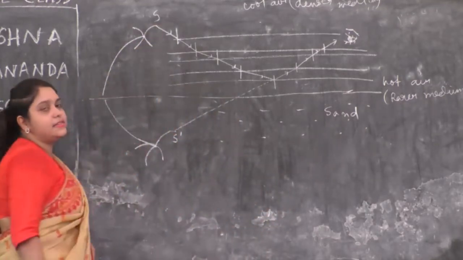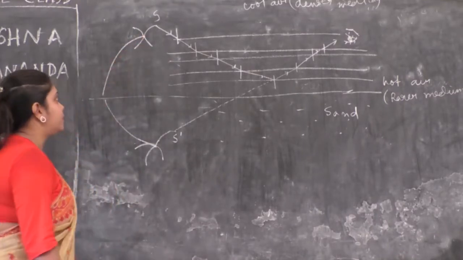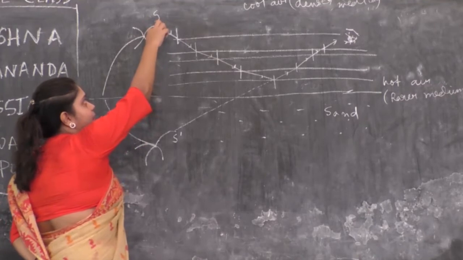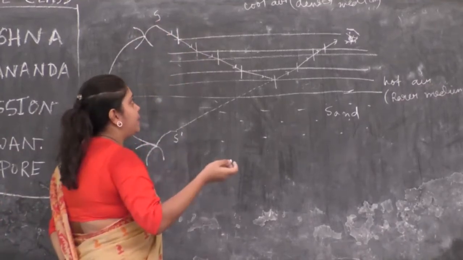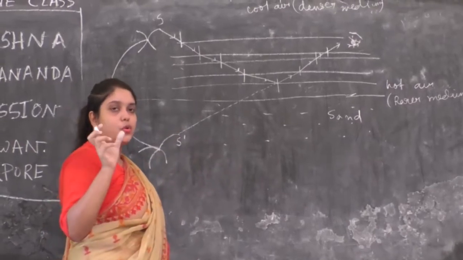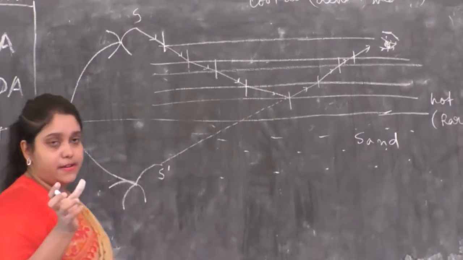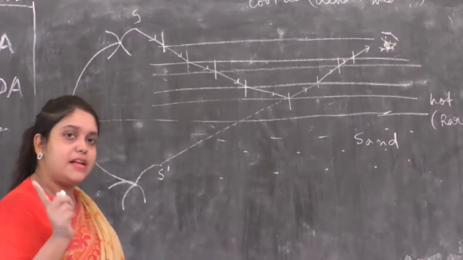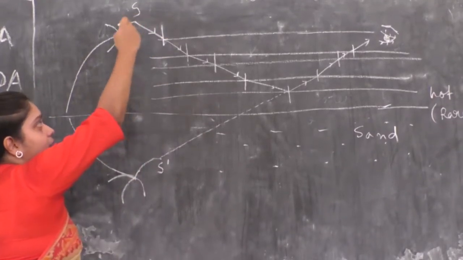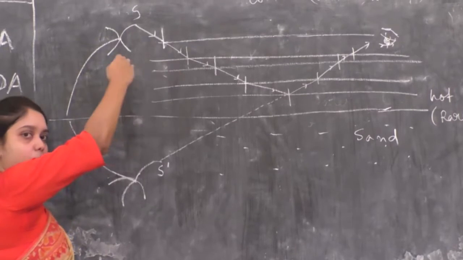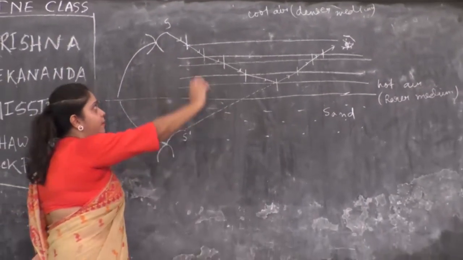Now let's take a point. Suppose the point is S. It's the top of the tree. When the light ray is coming from the top layer towards the bottom layer, what will happen? You all have read that when total internal reflection takes place, the light ray must travel from a denser to a rarer medium. So here the light rays are coming from the denser medium, the cool area, towards the hot area. Denser medium to rarer medium.